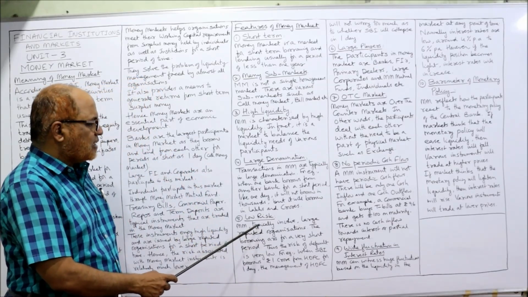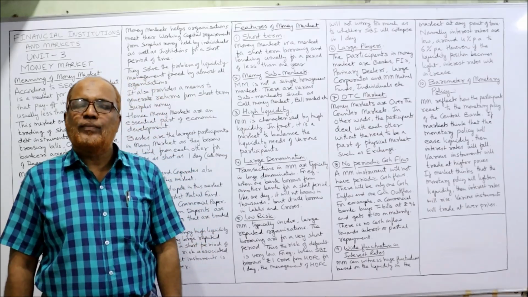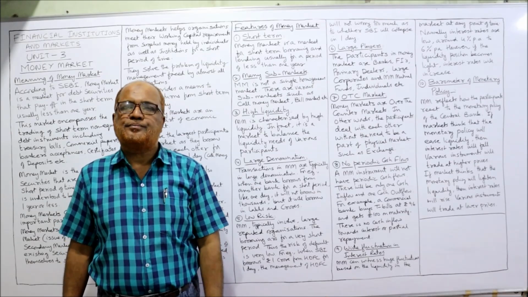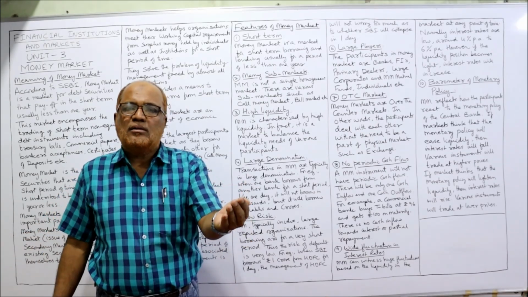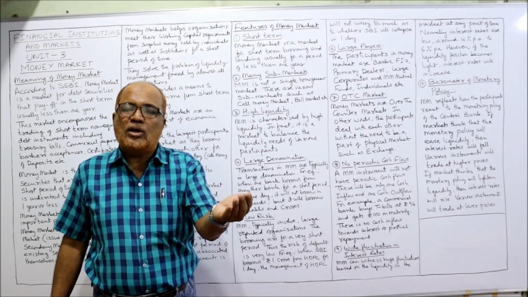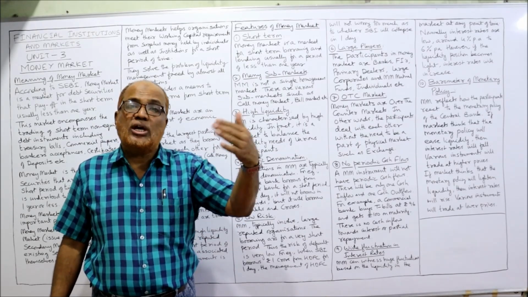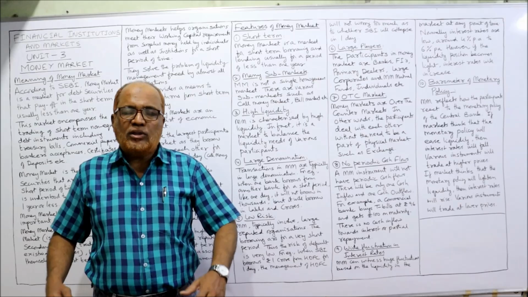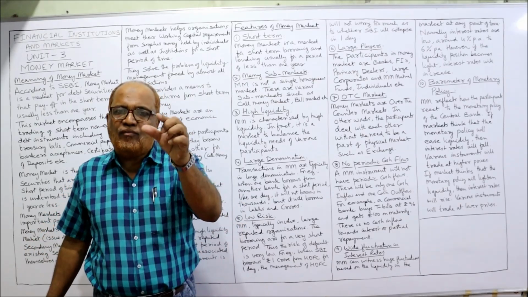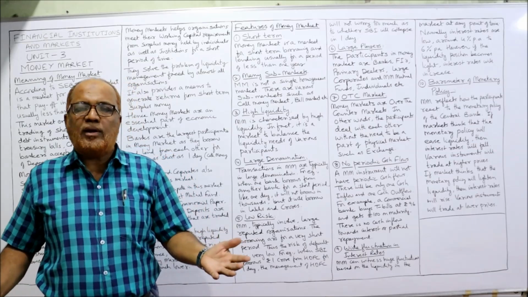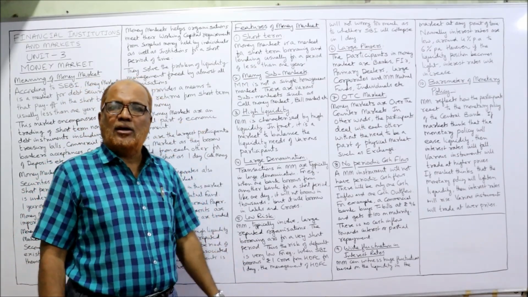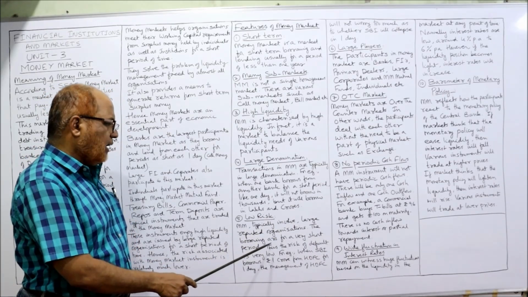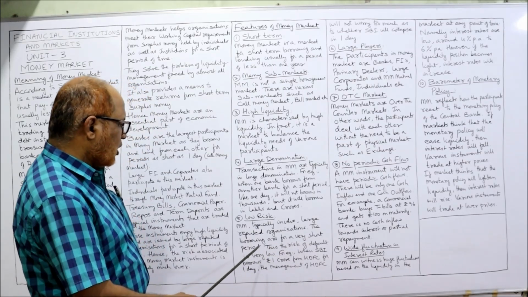Next feature is low risk. Just now I told you, the risk attached with the money market instrument is the lowest because the duration of time is very less. In such a short duration of time, it is difficult to change the perspective of the organizations. There won't be much change in the organizations during a very short period of time. When there is no risk, definitely the return will also be low. So the money market typically involves large reputed organizations. The borrowings are for a very short period of time.